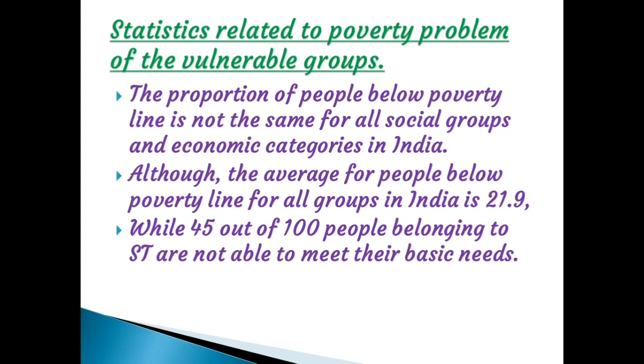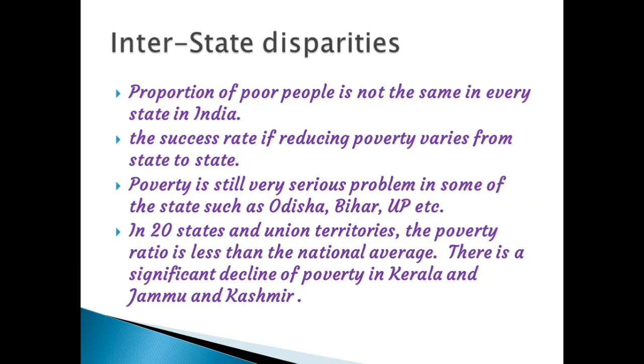That is 21.9%. There is a significant decline of poverty in Kerala and Jammu and Kashmir.